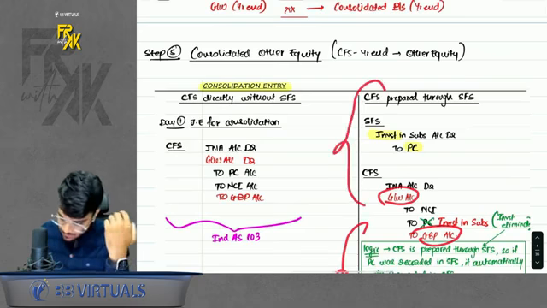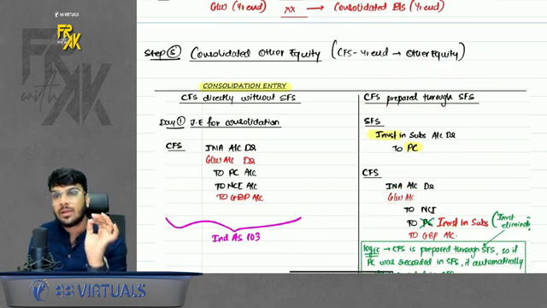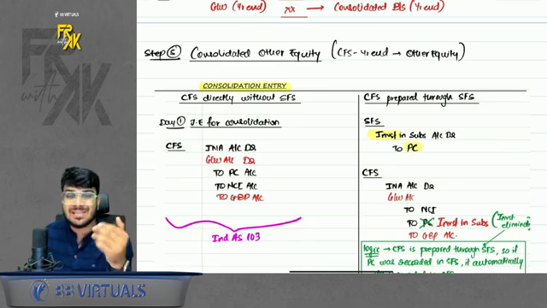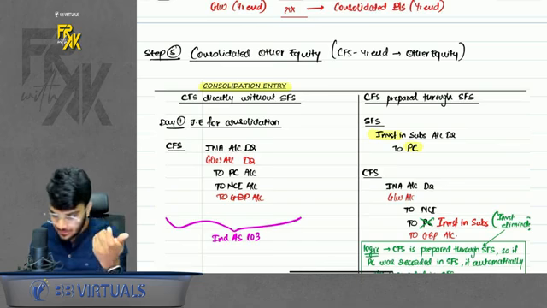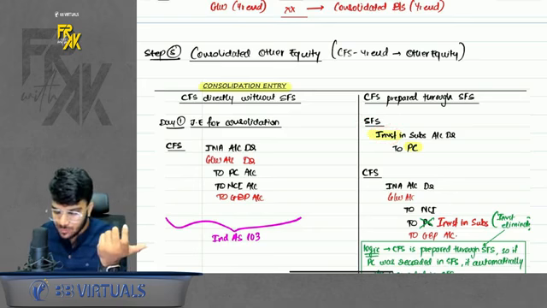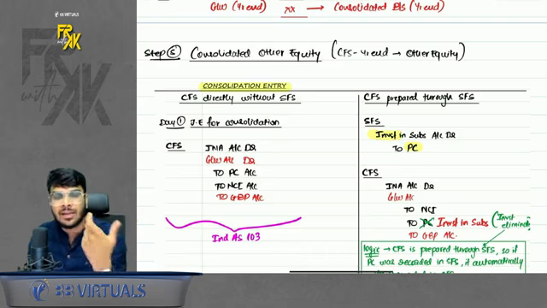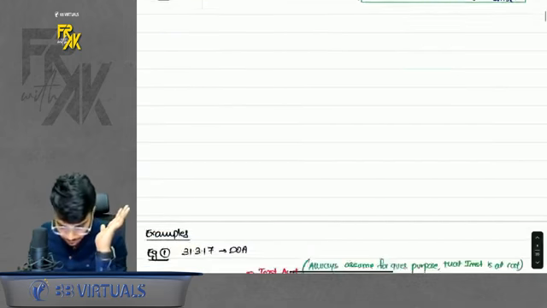One more thing. In Ind AS 110, mostly we will use this method only, where the entry has already been passed in SFS. Now in 110, the amount of PC is not given directly. So do remember, you can see the SFS and the amount of investment. Whatever is the amount of investment, that will be the amount of PC, because to record the investment, you must pass the entry investment to PC. So through the amount of investment, you can get a hint of PC. Do remember that.